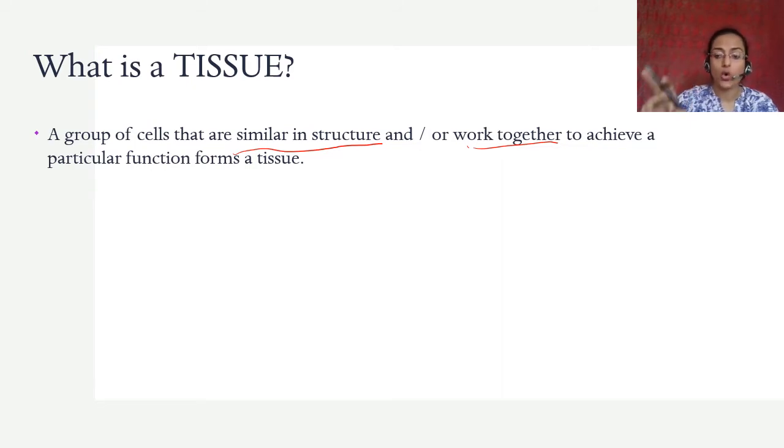One tissue always has only one particular function, and the cells always work in tandem and in coordination to achieve that function, whether or not they are similar in structure. But they are always similar in function and they work together.